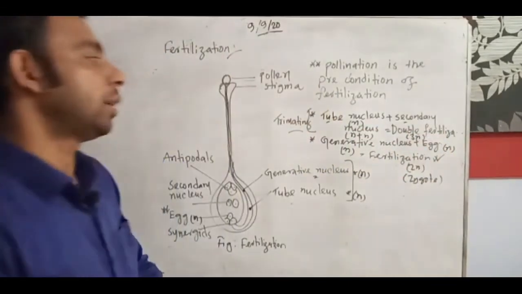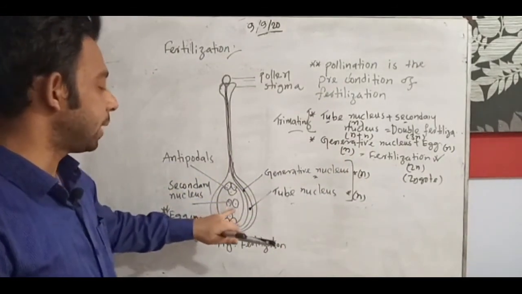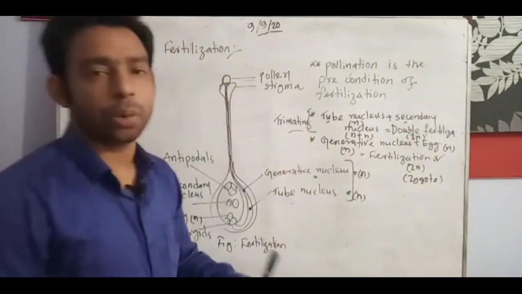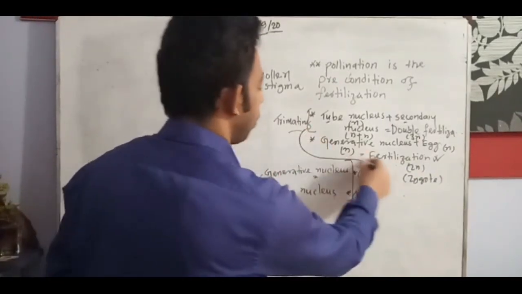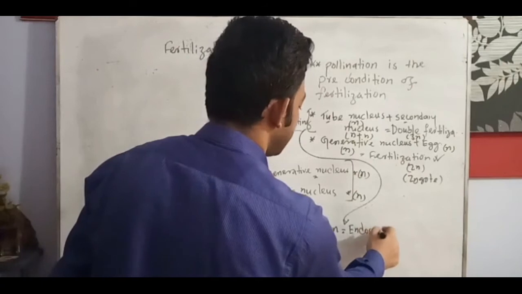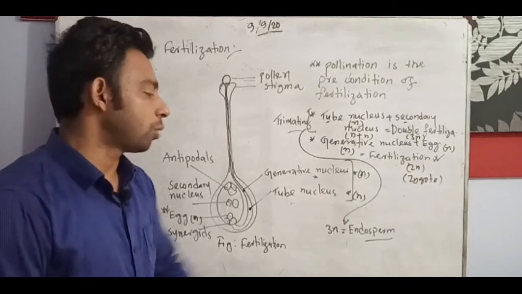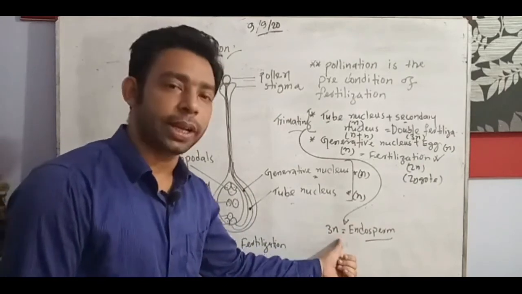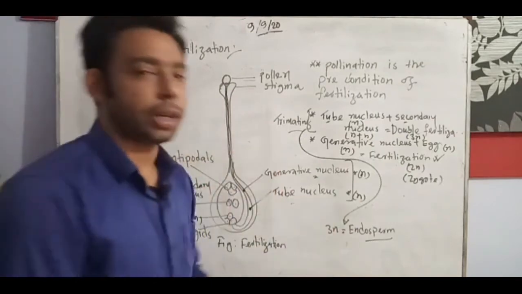This is called tri-mating. Double fertilization: tube nucleus N, secondary nucleus 2 nuclei, so N plus N, total 3N. So 3N is the double fertilization and 3N is the tri-mating, we can say. And when 3N is formed, only at that time this 3N is the endosperm. If there is no formation of 3N, that means no double fertilization, there will be no fruit formation. Endosperm is one kind of fruit, what we say. So when this 3N is formed, the endosperm forms and then fruit forms, then the total ovary converts into fruits.